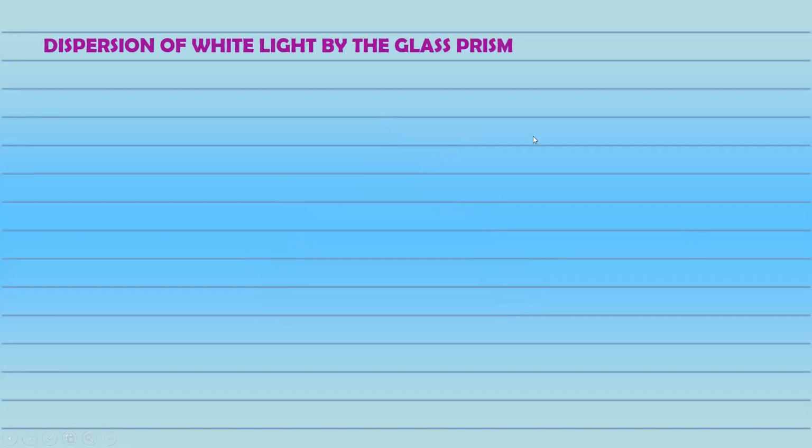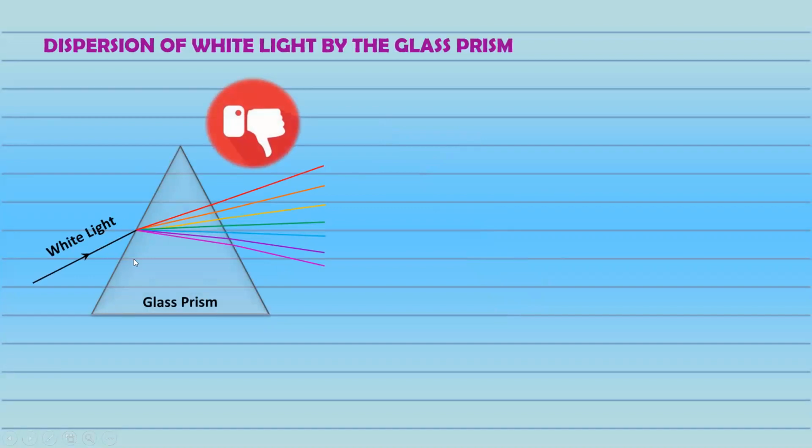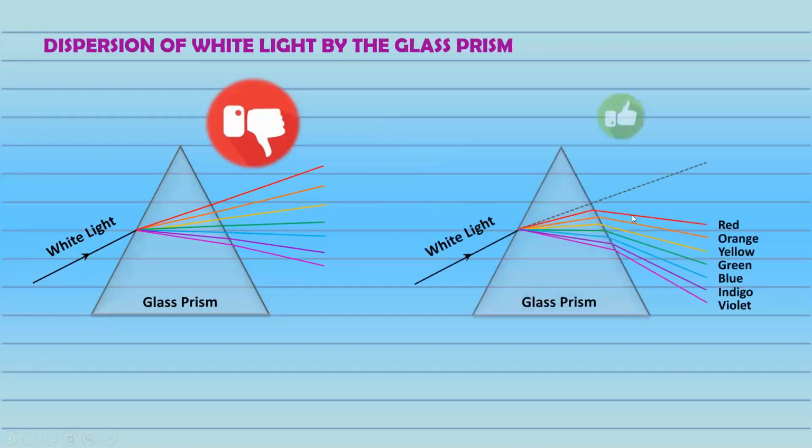Right? Dispersion of white light through a glass prism. We know that when we disperse a light through a prism, out comes the entire spectrum of visible light, that is the rainbow. But this diagram is wrong, because when the light goes from denser to rarer, again there should be refraction, hence it cannot go in a straight line, it has to deviate again. Remember, if you draw this, you are going to get 0 marks.